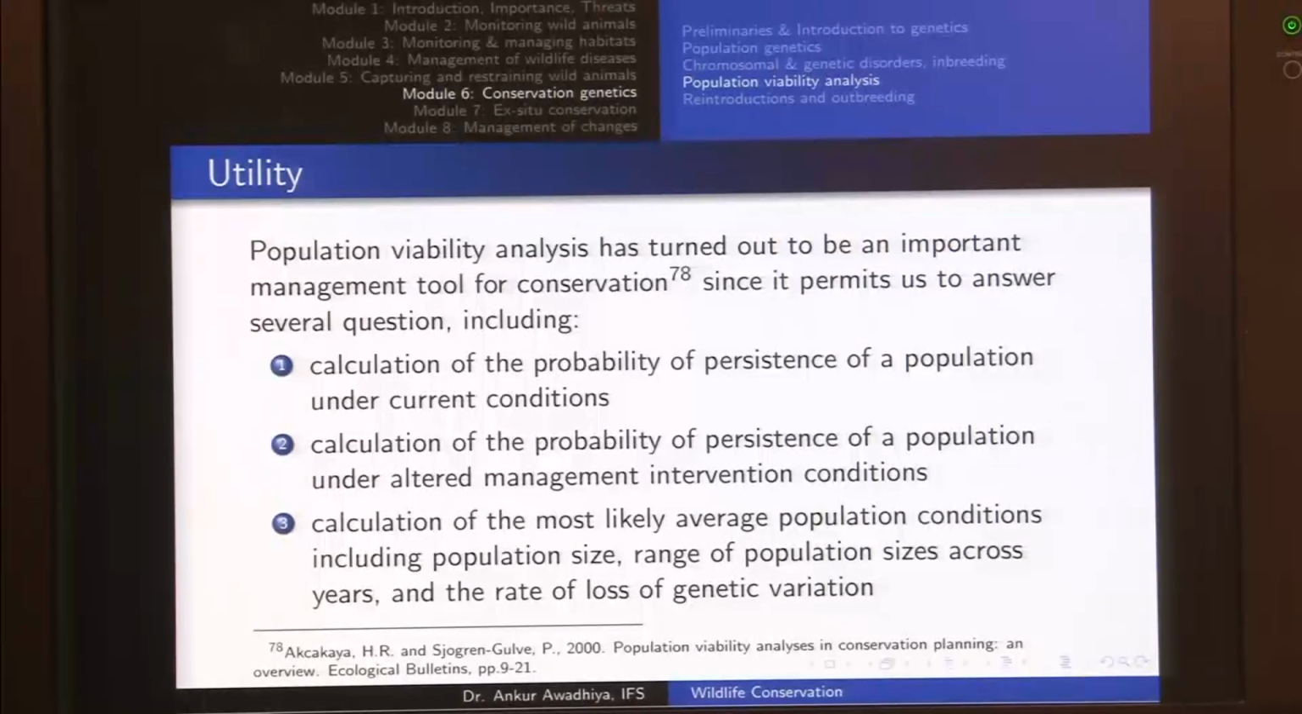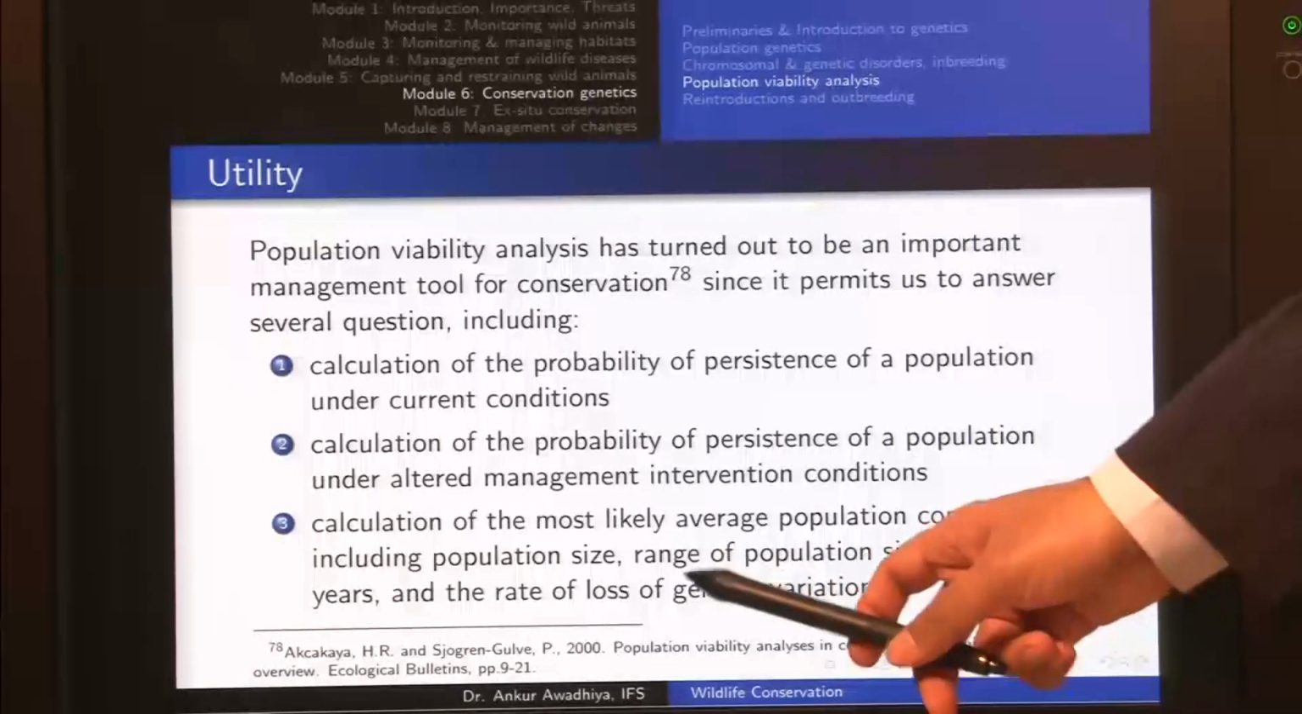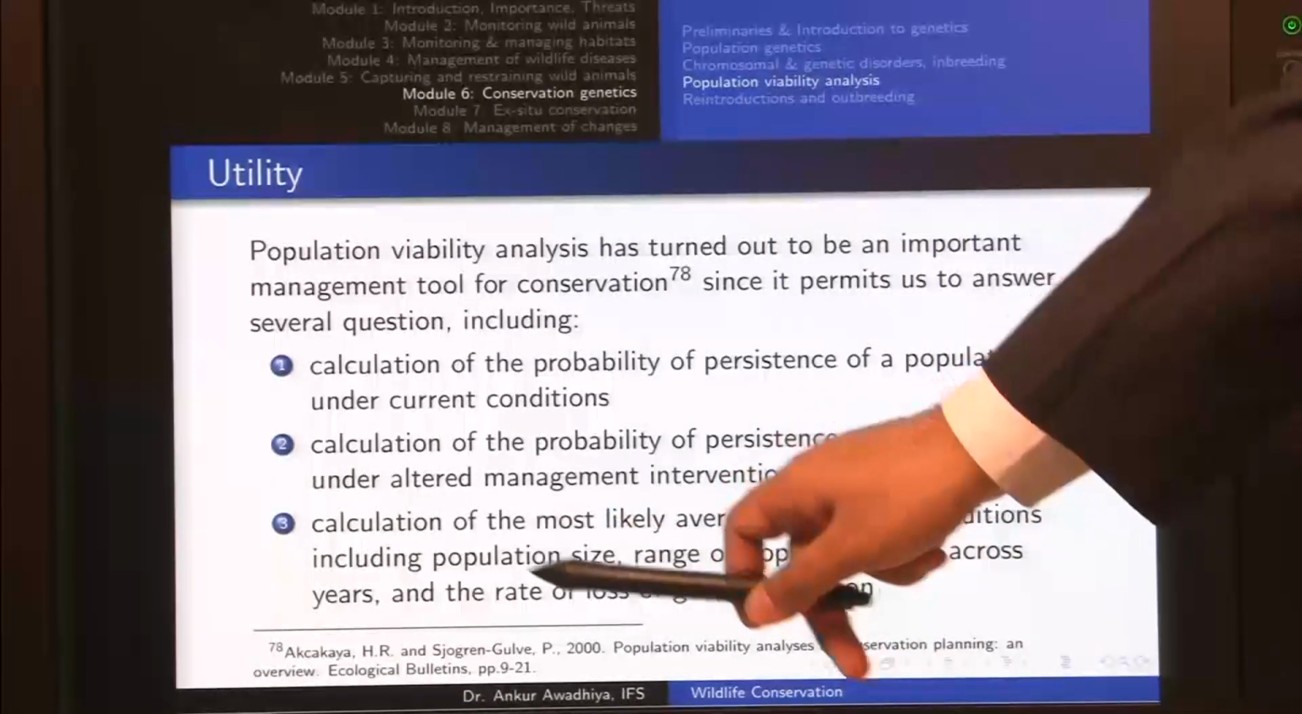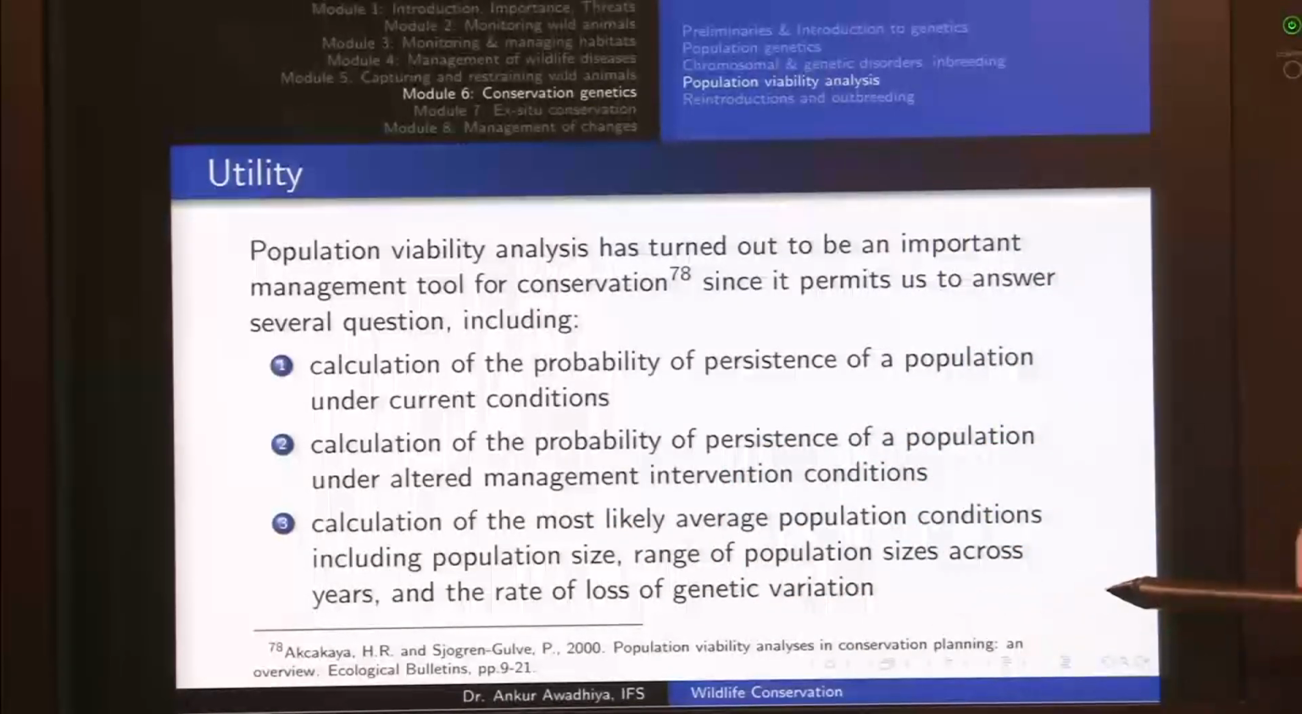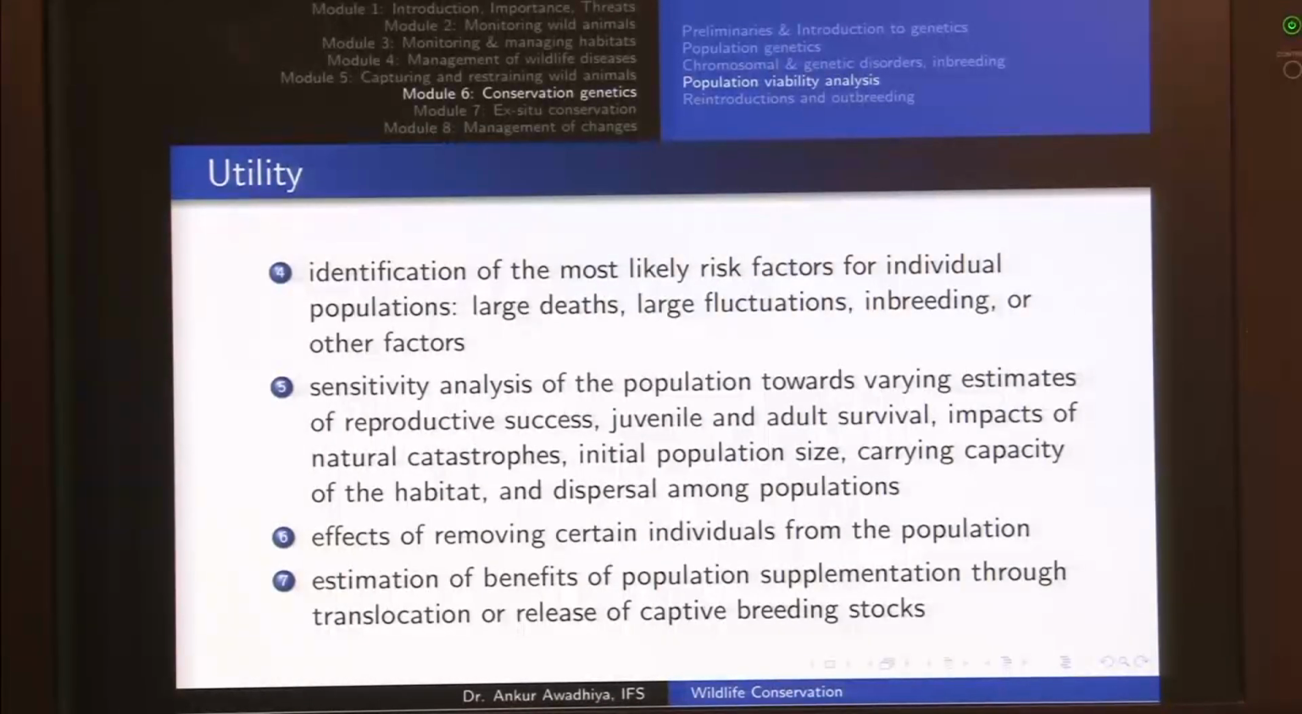Also calculation of the most likely average population conditions, including population size, range of population sizes across years, and of loss of genetic variation. So when we are doing these simulations, we can ask the computer that at every iteration it should give us the population size, the range of population sizes, and also the rate of loss of genetic variation. We can even look at things such as the numbers of males and the number of females that would be there under different conditions.